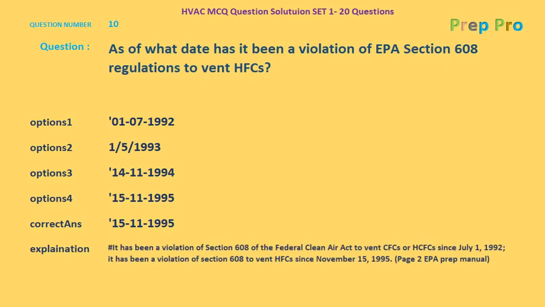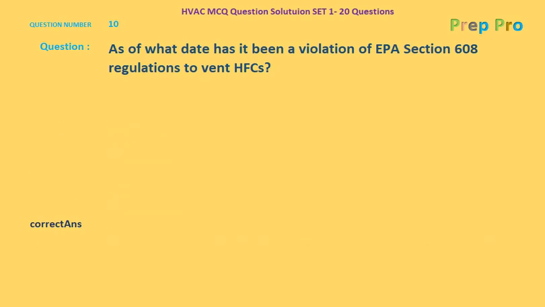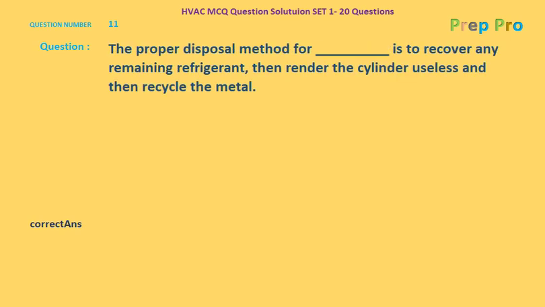It has been a violation of section 608 of the Federal Clean Air Act to vent CFCs and HCFCs since July 1st, 1992, which is one key date to remember. And the next date is it has been a violation of section 608 to vent HFCs since November 15, 1995. Page number 2, EPA prep manual. Let's go forward to the next question, question number 11.